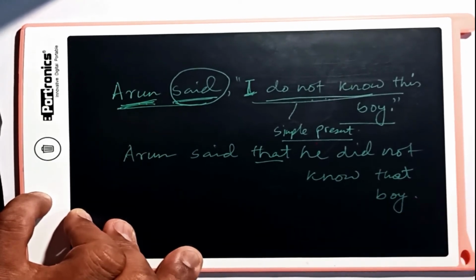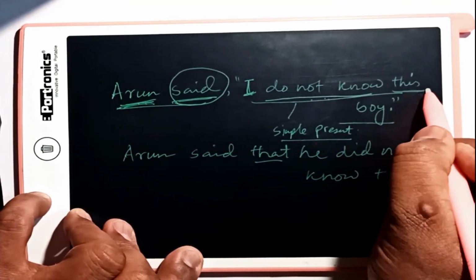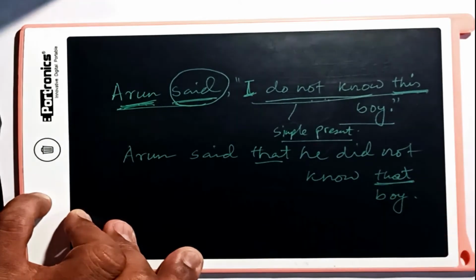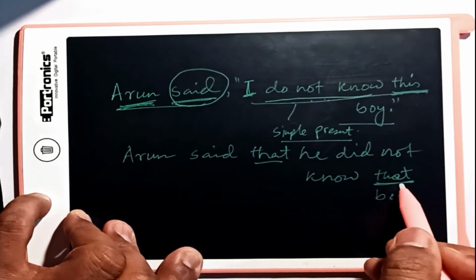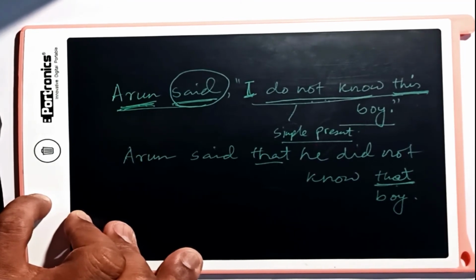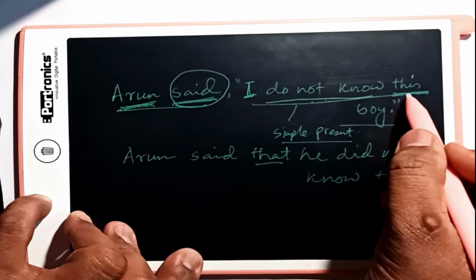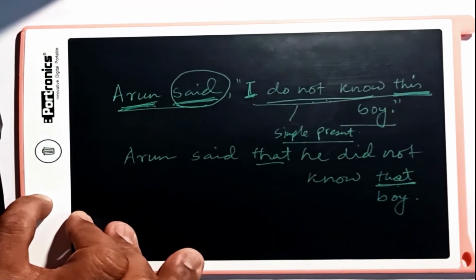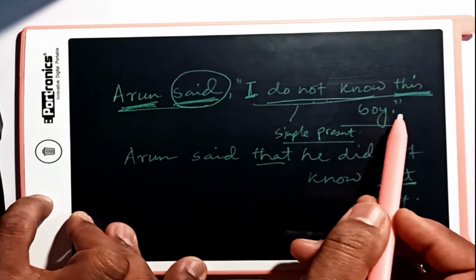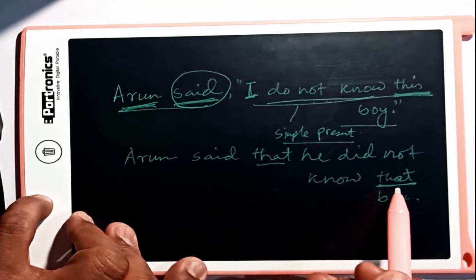boy. One more thing we have learned in the process, that nearness, which is this here, will go away, which becomes farness. So this will change to that. This is how time and place will change depending on what kind of reporting verb you have and what word you are using in the reported speech. That's how this sentence, Arun said, I do not know this boy, will be changed to Arun said that he did not know the boy.